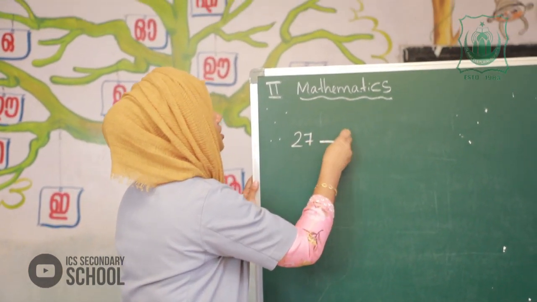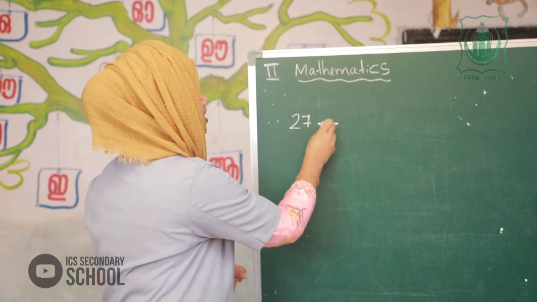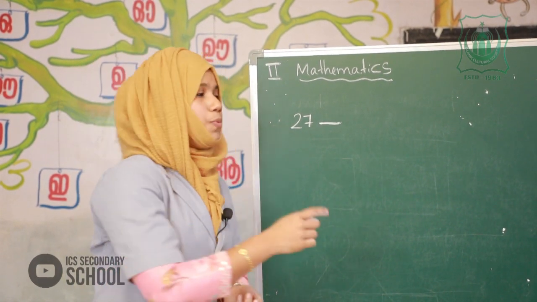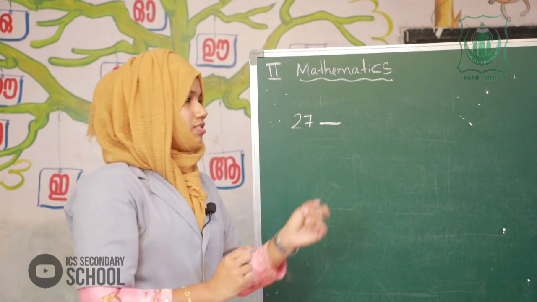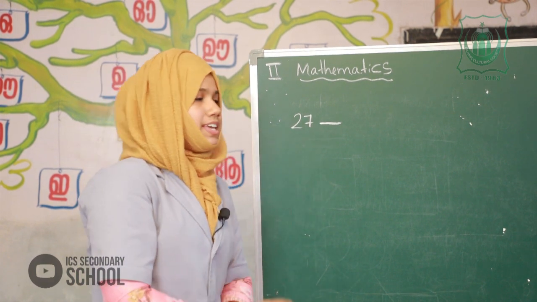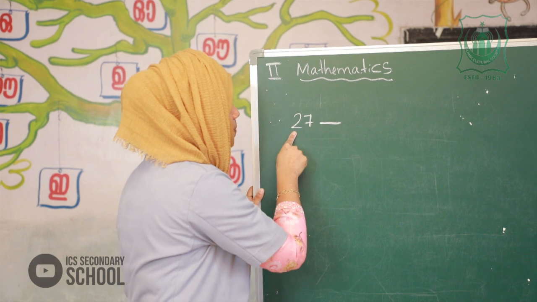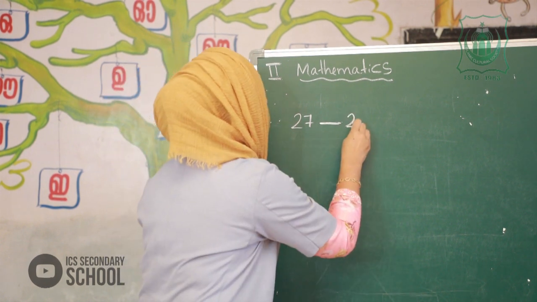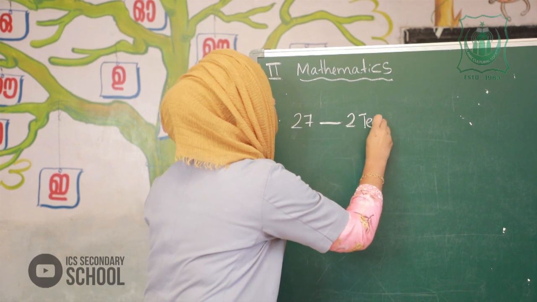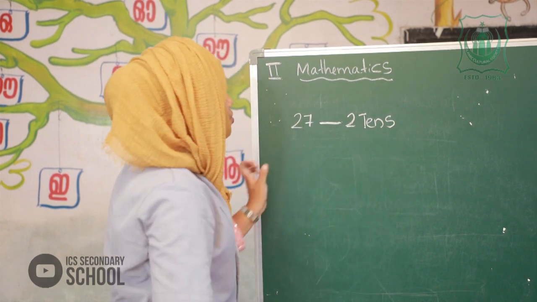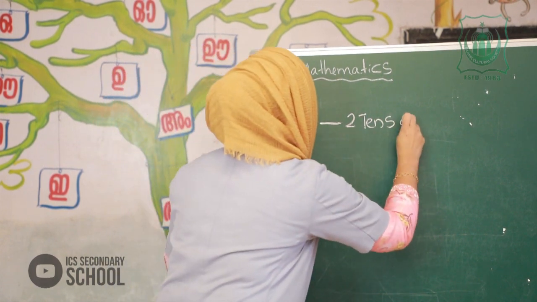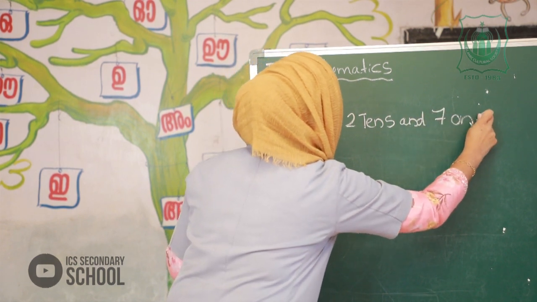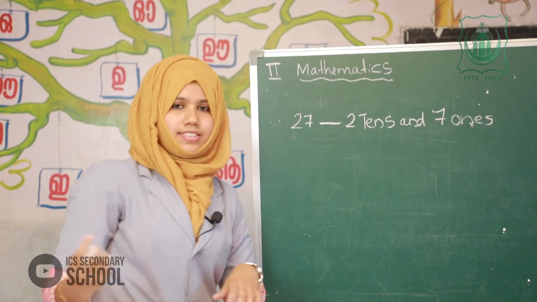The number 27. Okay. How many tens and how many ones in the number 27? In 27, this is the tens place and this is the ones place. So we can write 2 tens and 7 ones.